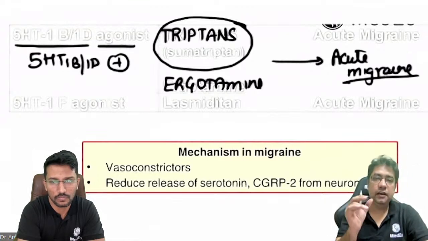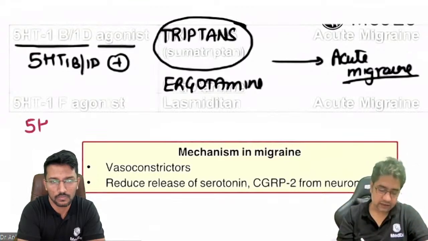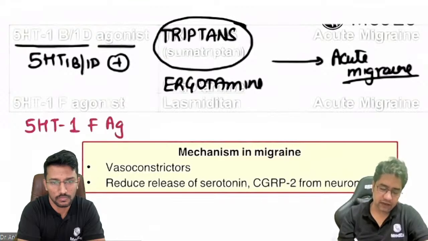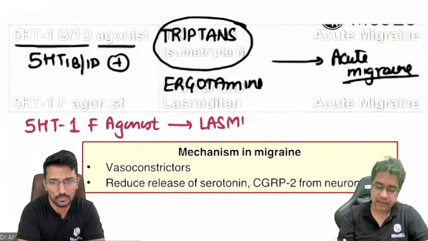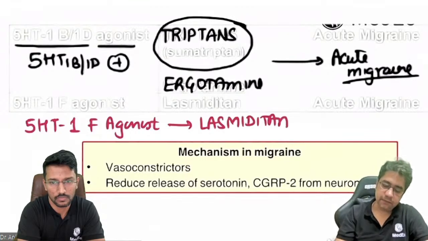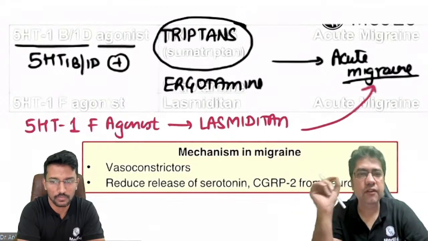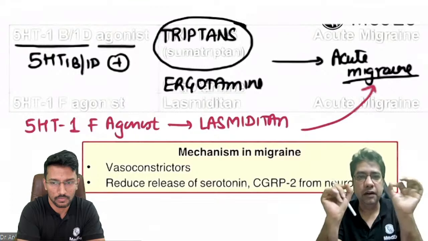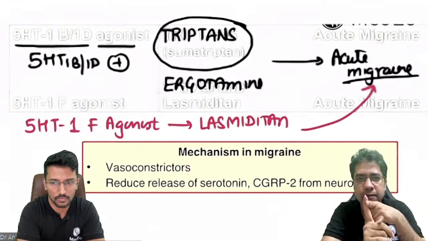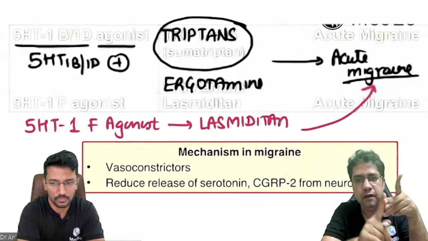Now we have a bit of new drug that acts on a similar receptor, 5-HT1F agonist. This new drug is lasmiditan. This lasmiditan has also recently been approved for treatment of acute migraine. But remember, triptans act on which receptor? 1B 1D.